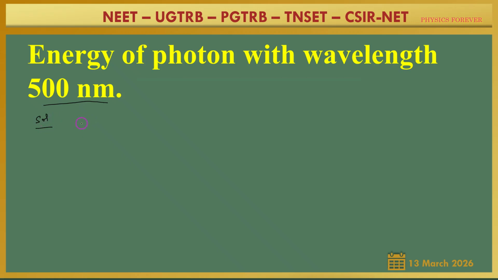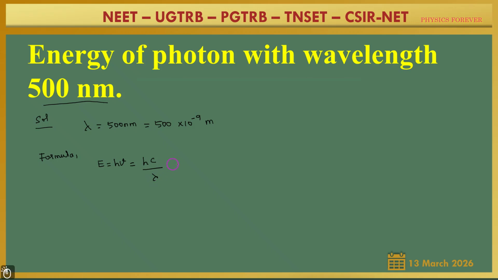First, the wavelength lambda is 500 nanometer, which can be converted to 500 into 10 power minus 9 meter. Then we know the formula for energy of photon: E is equal to h nu, which can be written as hc by lambda.